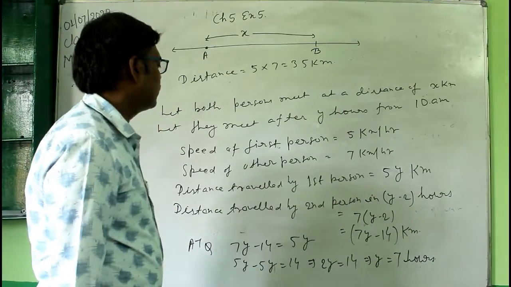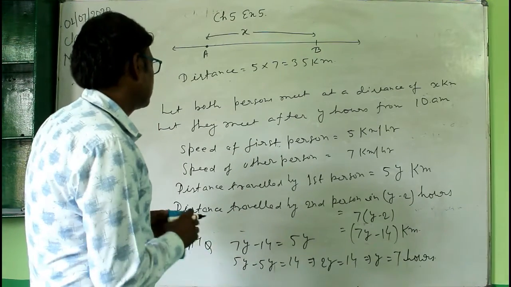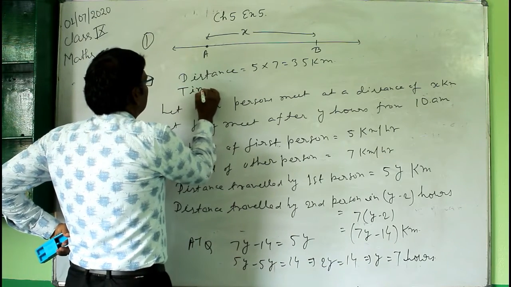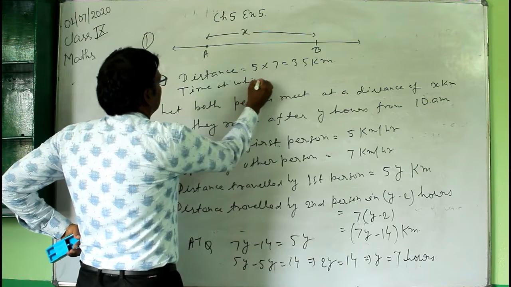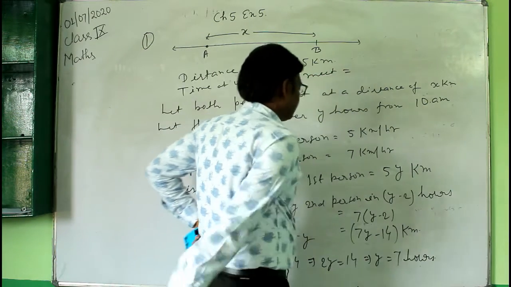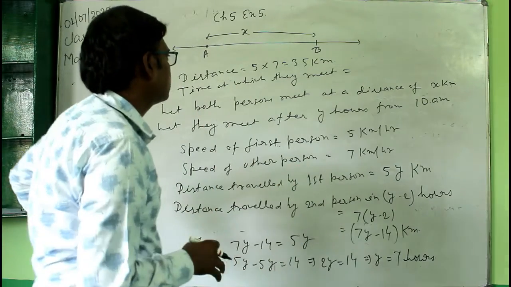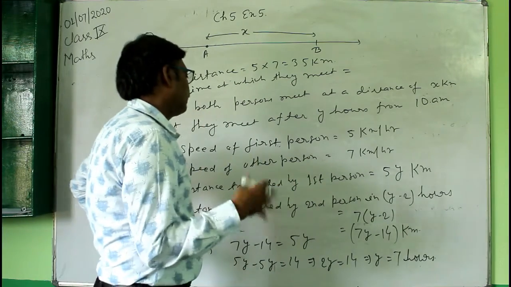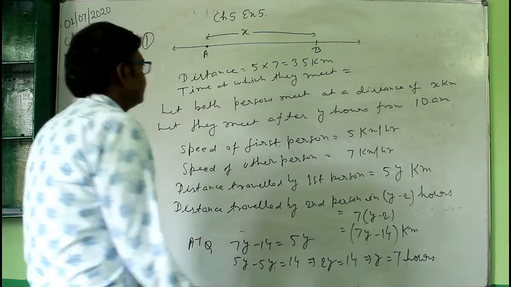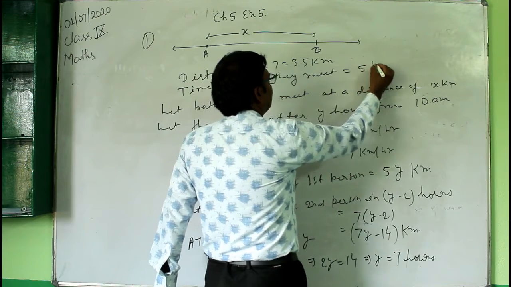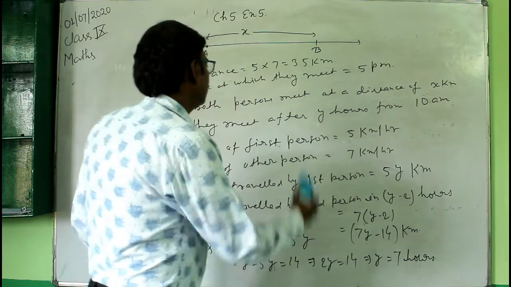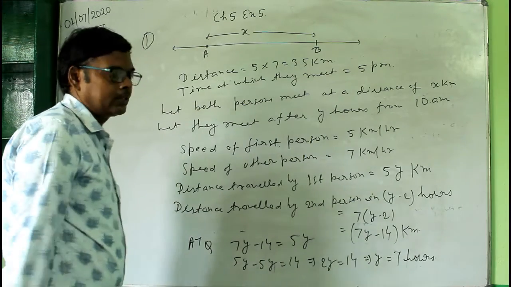If you want to write the time, the time at which they meet is, because the first person starts at 10 a.m., after 7 hours it will be 5 p.m. So they will meet at 5 p.m. and at a distance of 35 kilometers. So this is the solution of this first question.